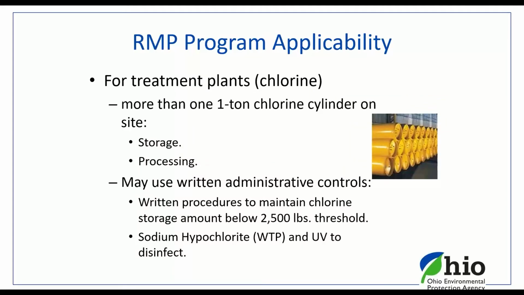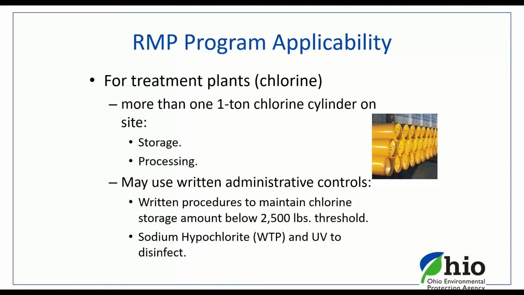So in other words, if you have more than 1 ton cylinder of chlorine on site, whether you're storing it or processing it, you may have 2 of those 1 ton cylinders in the production mode or in the processing mode, and you might have a couple others that are sitting over there in storage to be changed out once the chlorine from the ones that are in processing basically run on empty.